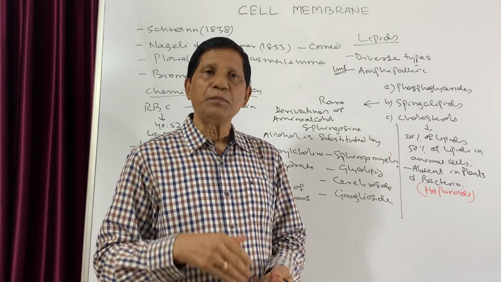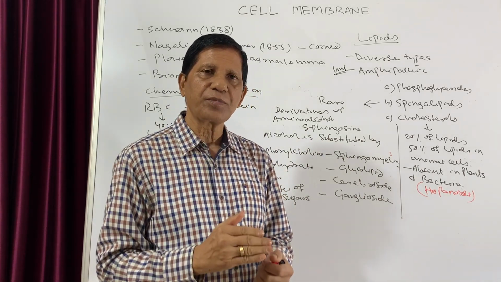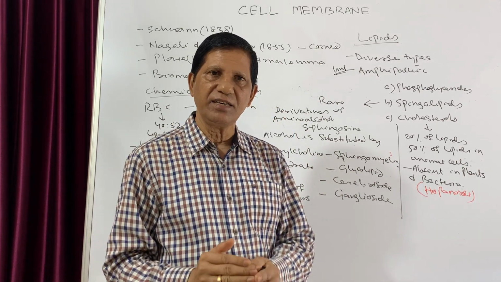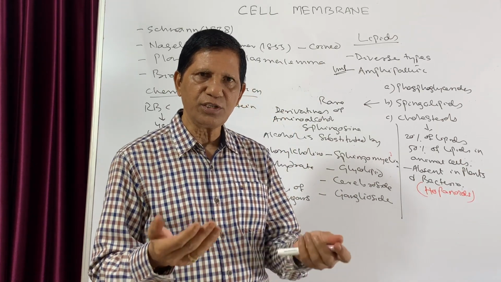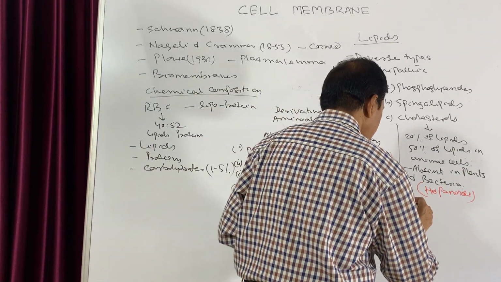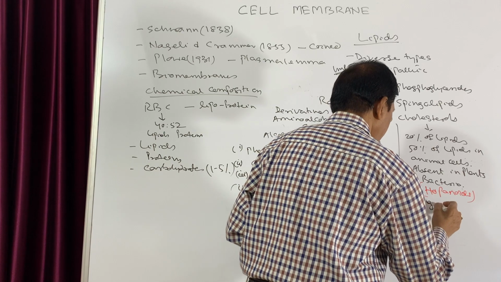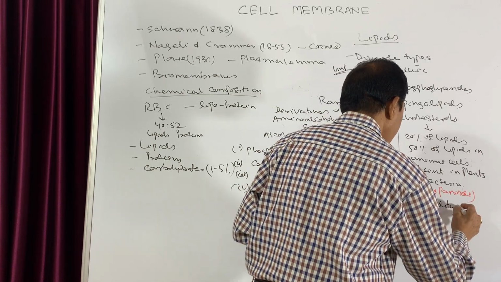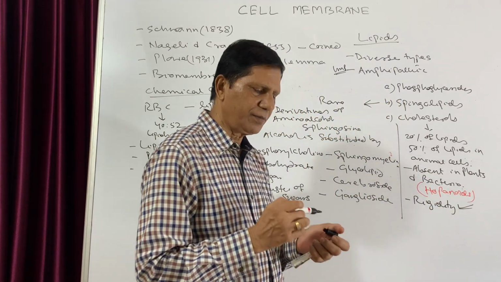Now, what is the function of this cholesterol? Usually the cholesterol provides rigidity and strength to the cell membrane. This is the important function of the cholesterol.